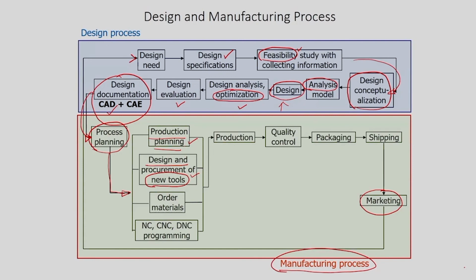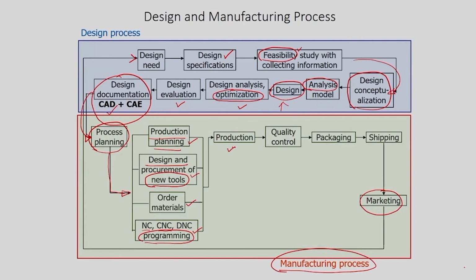If it is not possible to manufacture the modified design with existing equipment, naturally we have to go for newer tools. Order materials, then develop numerical control or CNC, computer numerical control programs, and then send them to